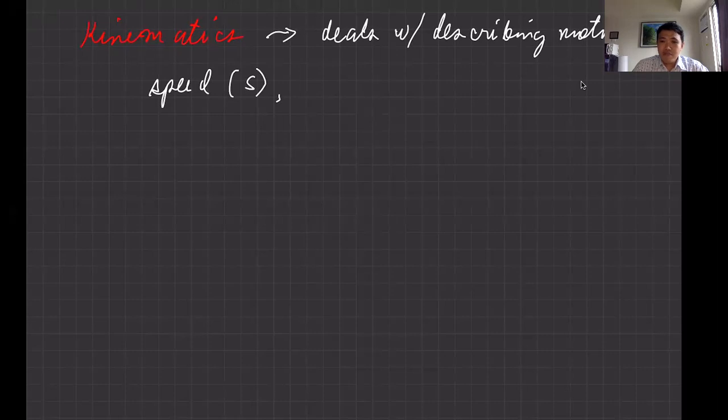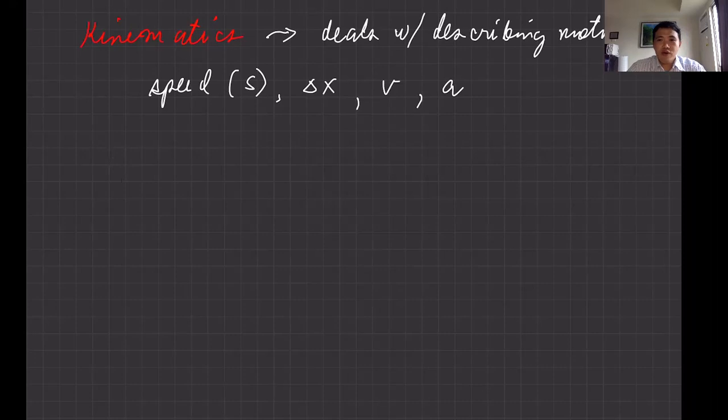We can also have displacement, delta x for our displacement, or velocity, and also acceleration. So these are the common terms that you're going to encounter in kinematics that you are going to use to describe motion. So what is distance? What is displacement, speed, and velocity?